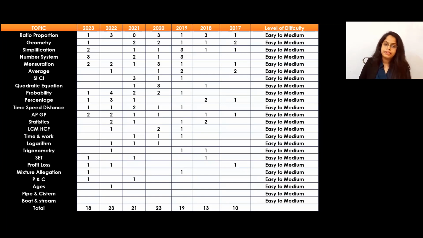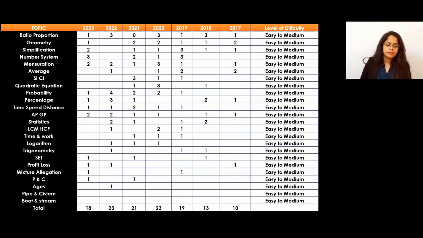Next one is probability. Probability is the most important, we can say. In 2023 they asked 1. Before that they asked 4 questions. Before that 2, 2, 1. That means we can expect 2 questions from probability. Similarly, the next one is the percentage topic. From percentage, we can see 1, 3, 1, 2, 1. It means we can expect 1 to 2 questions from percentage. From time speed distance, 1, 1, 2, 1, 1. Again, we can expect 1 question.